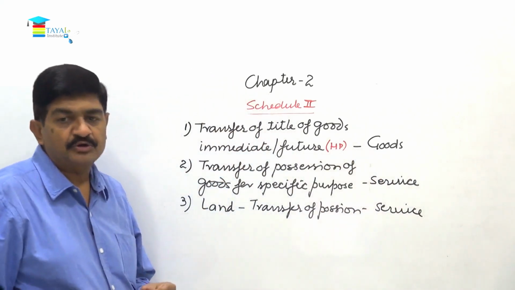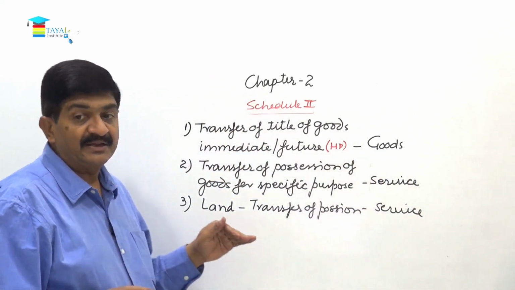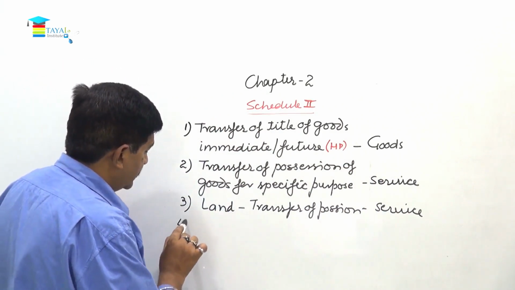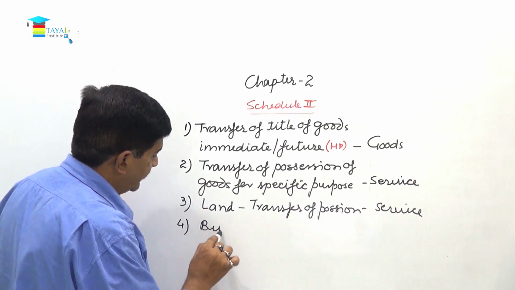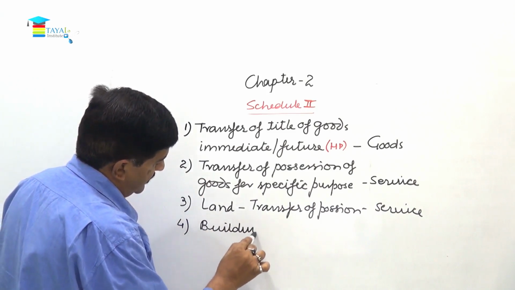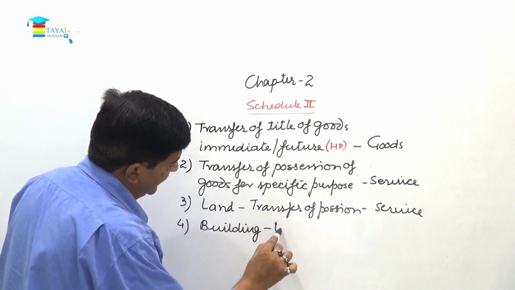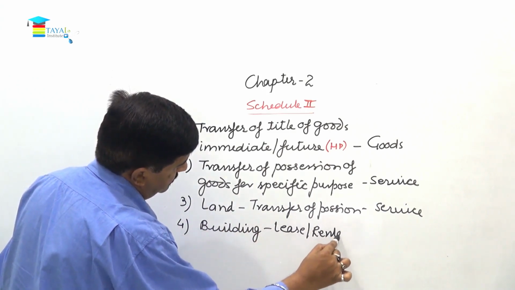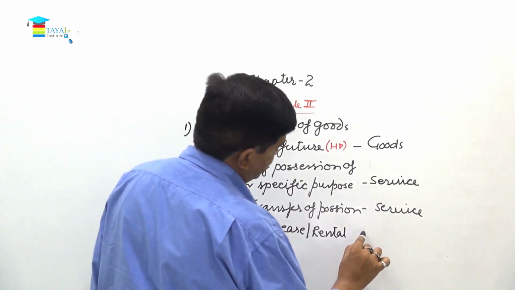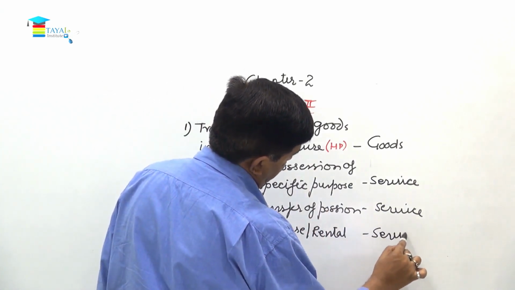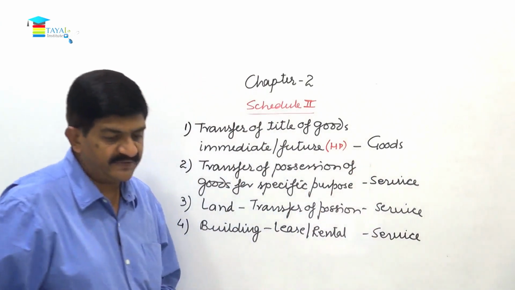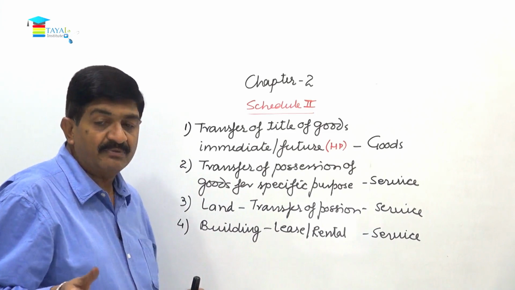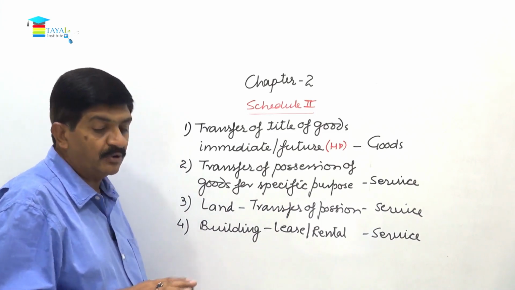So land can also be rented out, but if it is an agricultural land, that will go under exemption. Number 4, in case of building, this is lease or rental. This is a service. Now in this we can add something more as far as construction is concerned, but on that we'll come a little later.